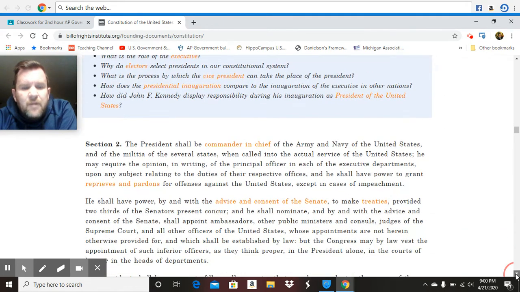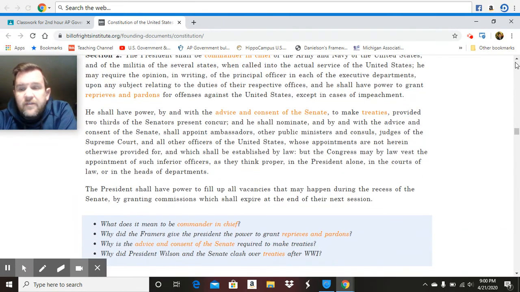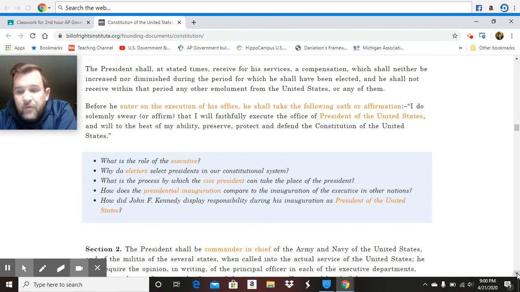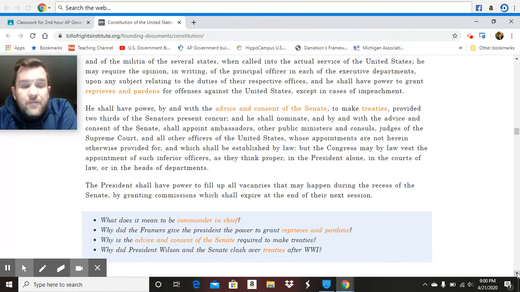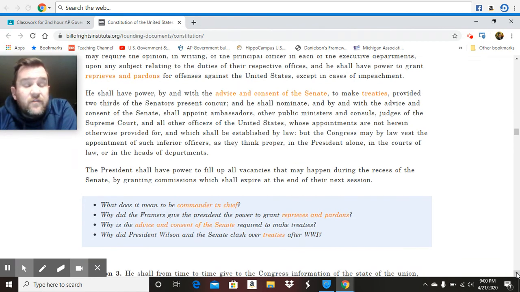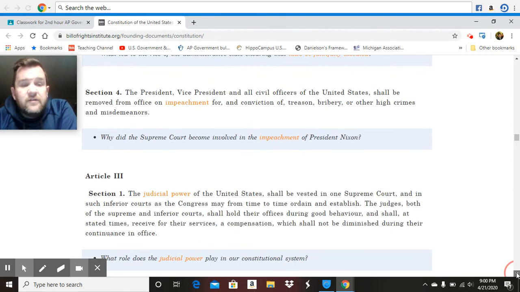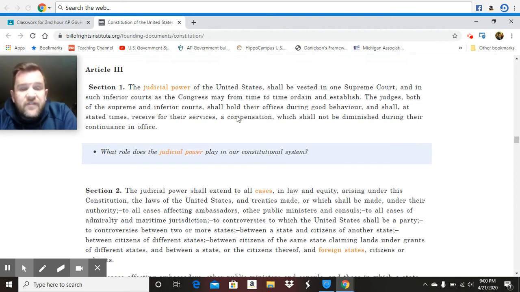Section 2 covers the powers of the president. The president will be the commander in chief. He can grant pardons and reprieves, and he can enter into treaties with foreign countries, given the advice and consent of the Senate. The check on the president entering into any treaties is that they have to be confirmed by 2/3 of the Senate. The president can also appoint members to government, but those also have to be approved by the Senate.